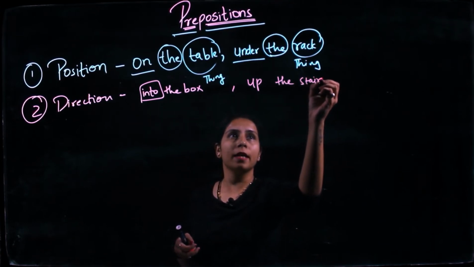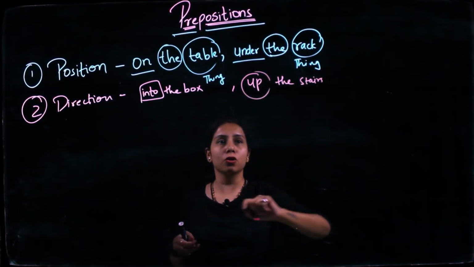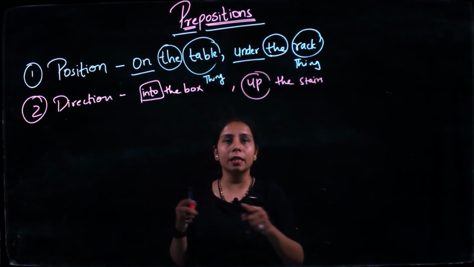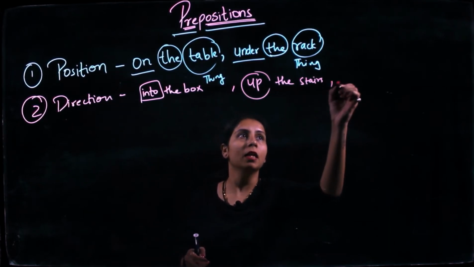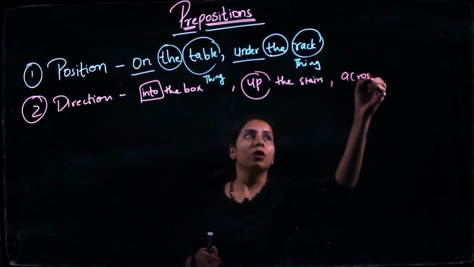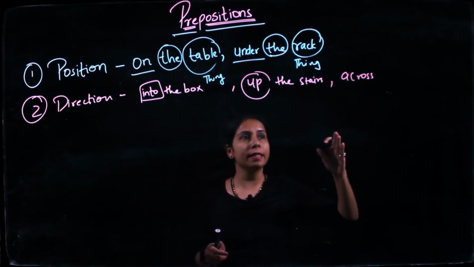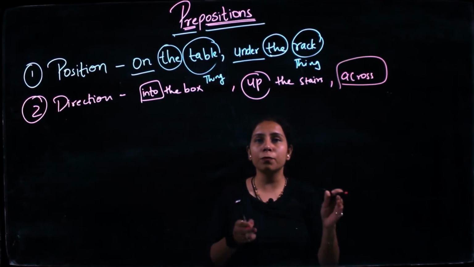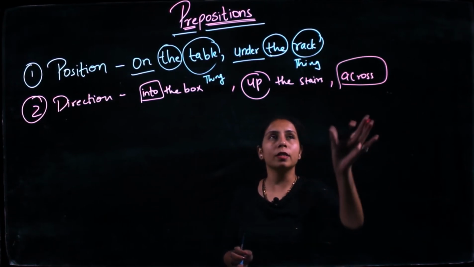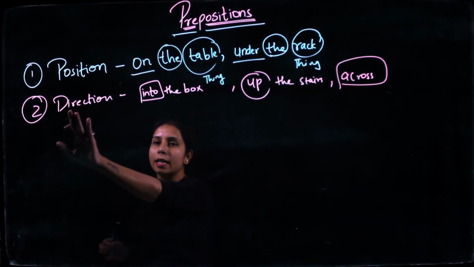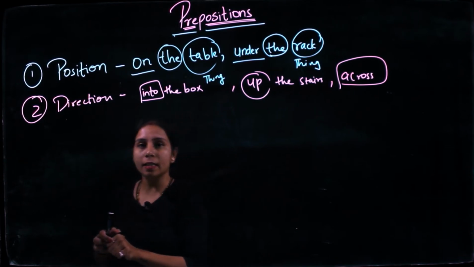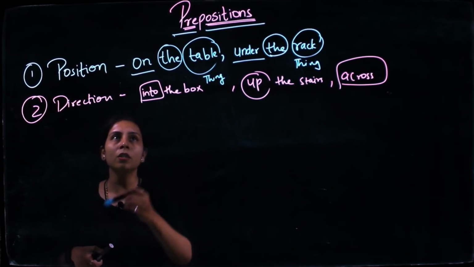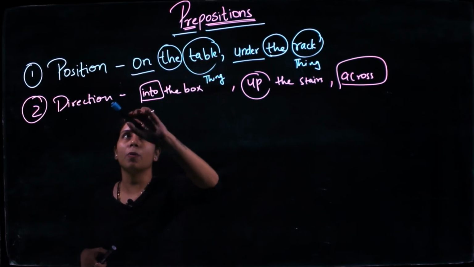So up the stairs, again I'm showing the direction, up, down. This is a direction I'm showing to somebody. Across: you can go to that office, it is across the street. I am again giving the direction for that person to go. So this is in terms of direction. When we are telling something on the basis of direction, we would add direction prepositions.